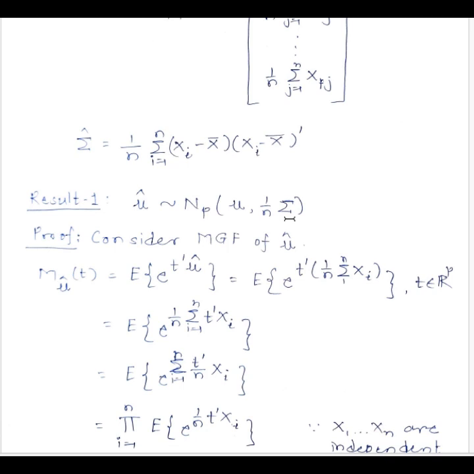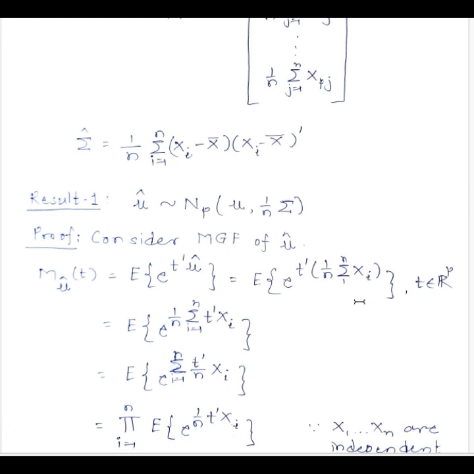As we have already discussed in the class several times, the shortcut is to go through the moment generating function. So let us see if we can find the moment generating function of mu hat. Suppose we are calculating the moment generating function at vector t, where t is any vector in the p-dimensional Euclidean space. Then by definition the moment generating function of mu hat at t is nothing but the expectation of e raised to t prime mu hat. Now let us substitute the value of mu hat, which is 1 upon n summation xi.